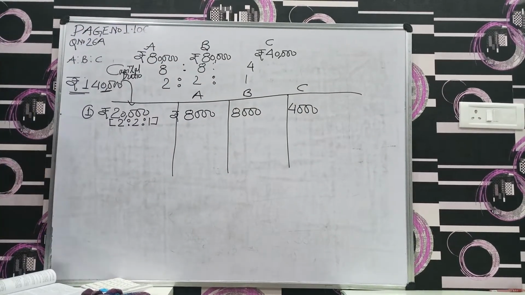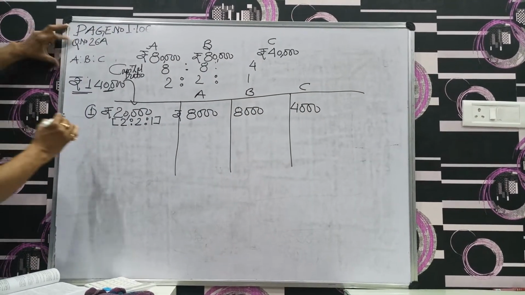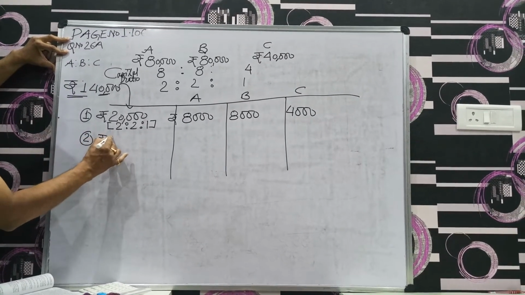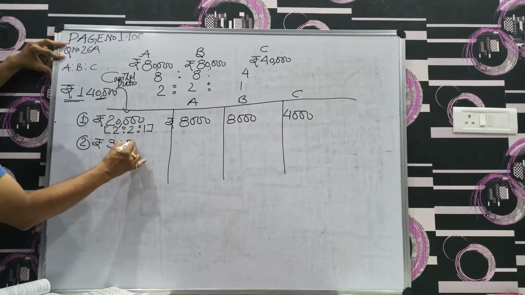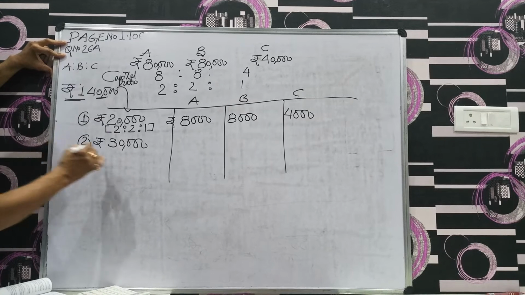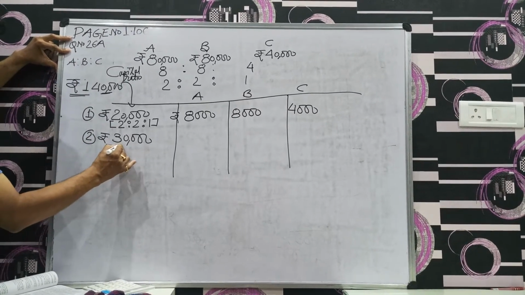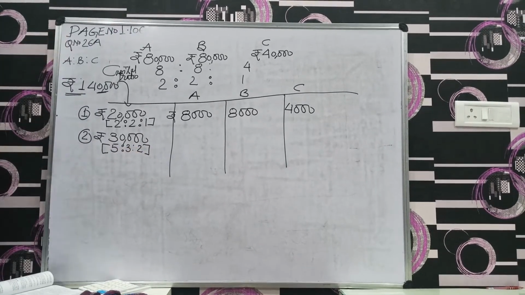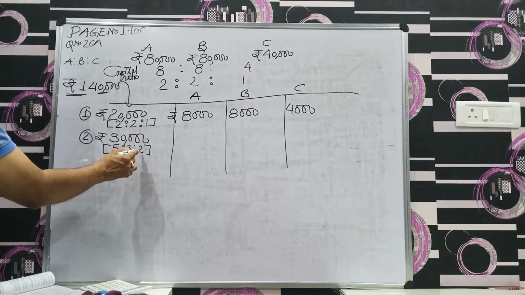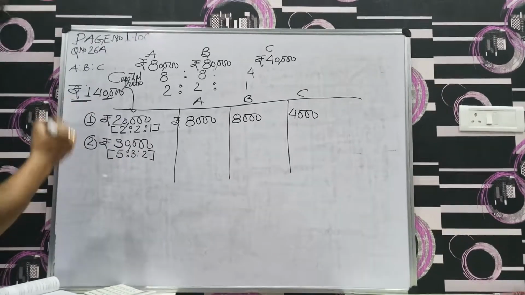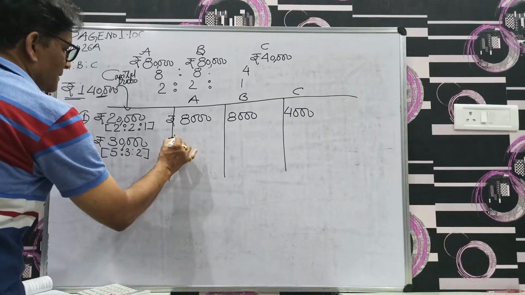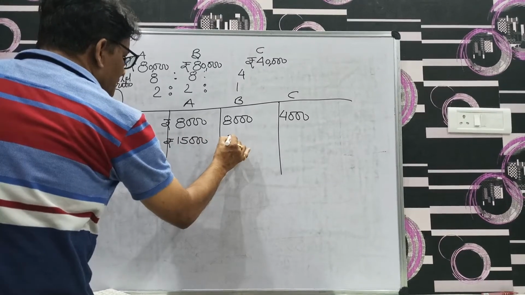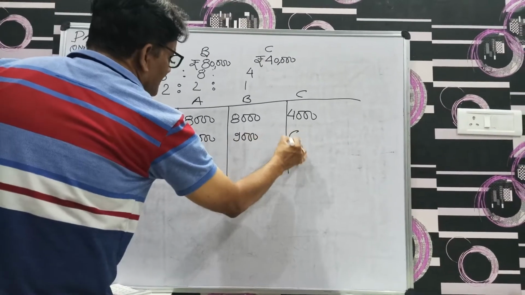Then the remaining profit, the next 30,000, the second profit of 30,000, they want to distribute in the ratio 5 is to 3 is to 2. 5 is to 3 is to 2 means 5 plus 3, 8 plus 2, 10. For A, 5 by 10, it would be 15,000, 9,000 and 6,000.